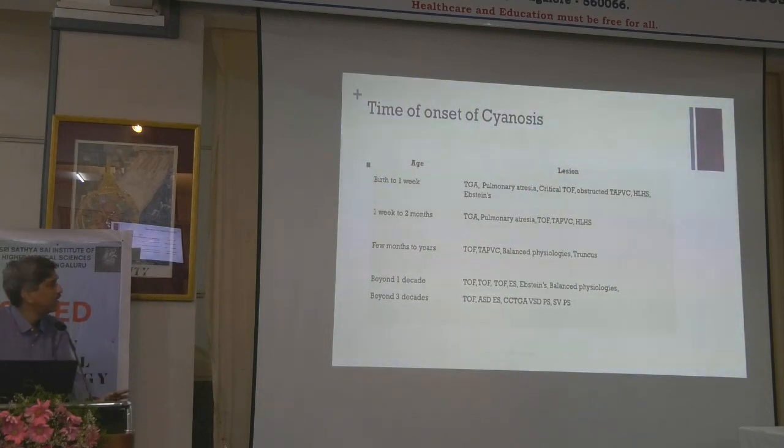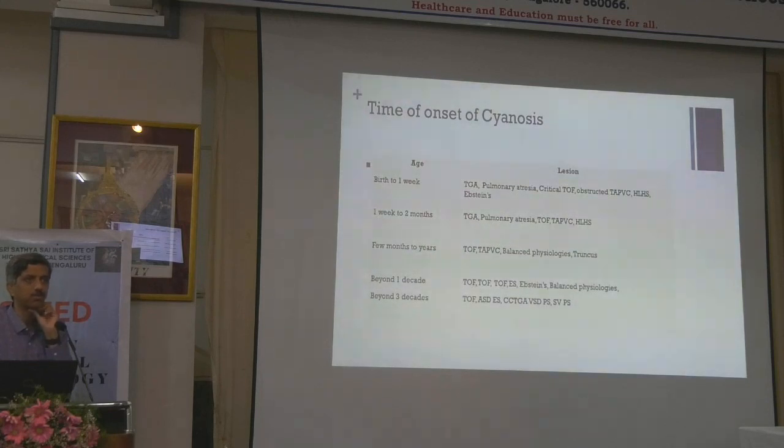Then later on you progress further; beyond the first decade it's tough. Everything is going to be tough. In between a few months to 2 years you have TAPVC and other balanced physiologies, and truncus comes in between. Truncus you start with maybe acyanotic, then in between it becomes cyanotic, then later on it becomes Eisenmenger. Beyond the third decade, generally it is tough: ASD with Eisenmenger syndrome, CCTGA, VSD with PS and ASD with PS.